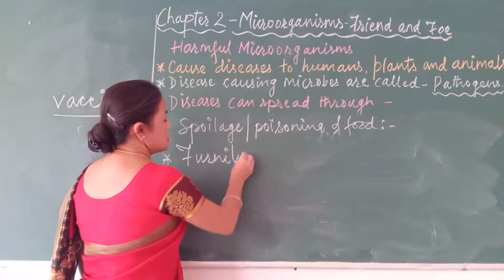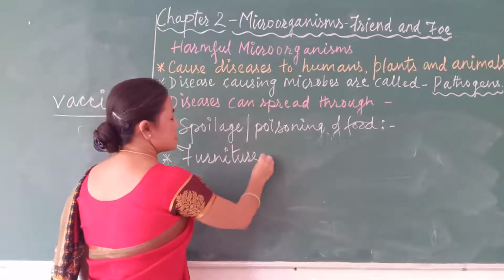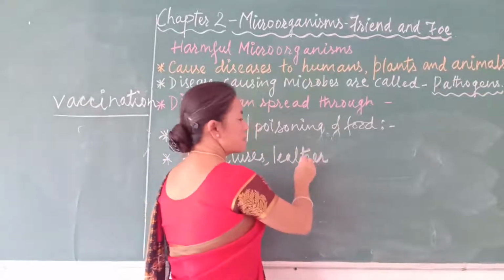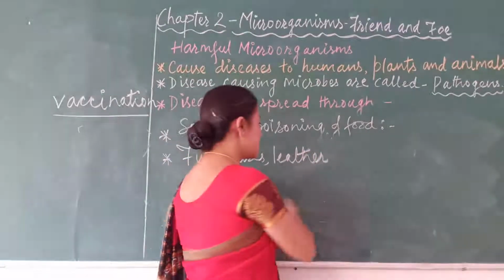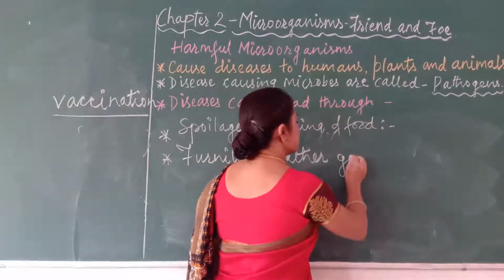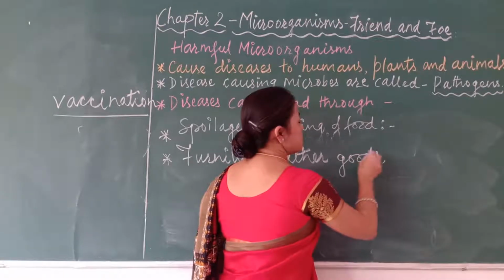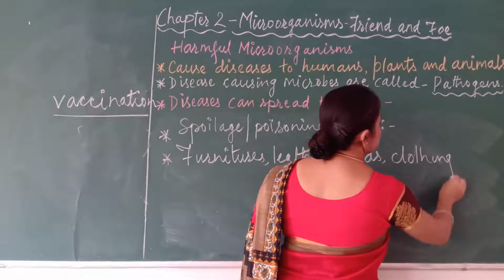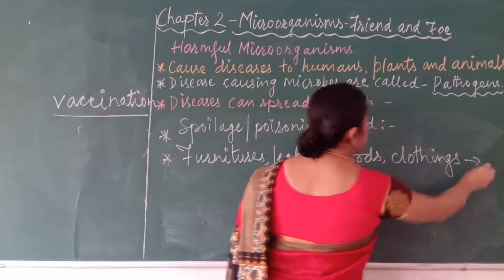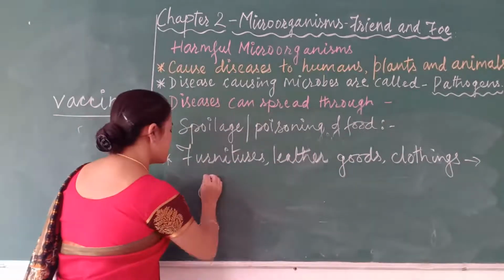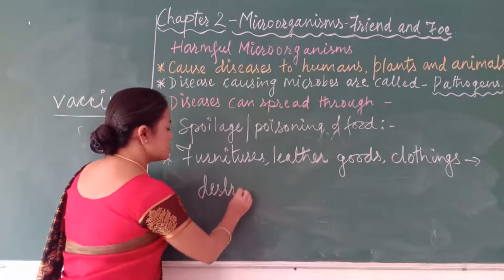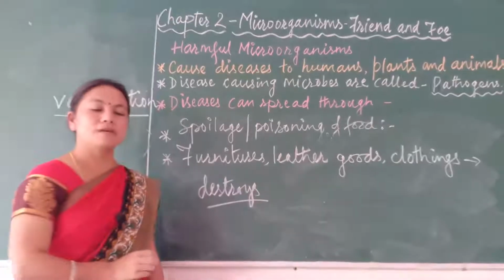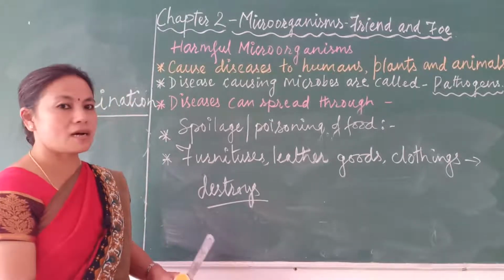They may destroy our leather goods like bags, shoes, caps, etc. They may also spoil our clothes or clothing. They will all be destroyed by the microorganisms. So in this sense, we can consider microorganisms as our foe.